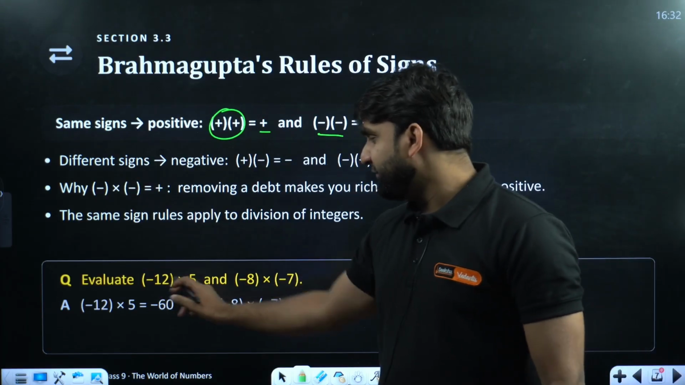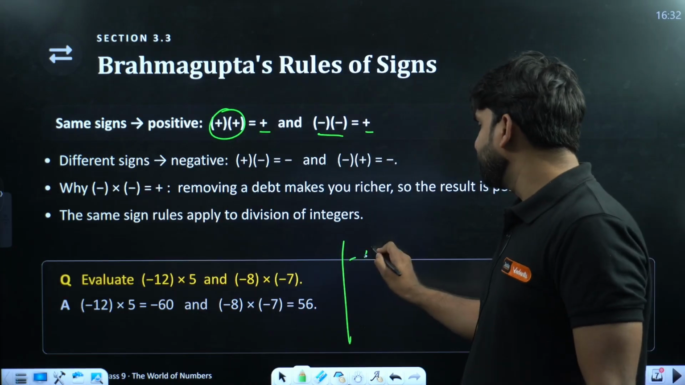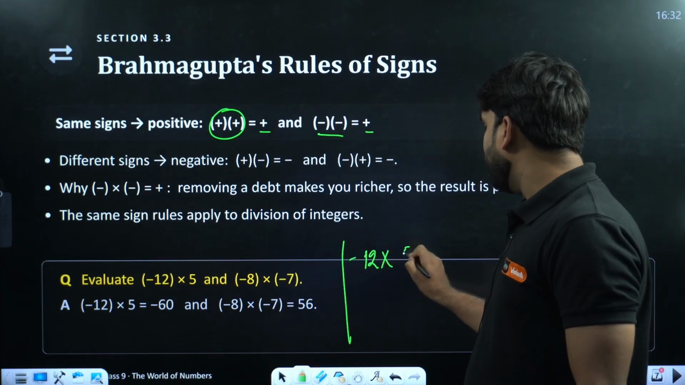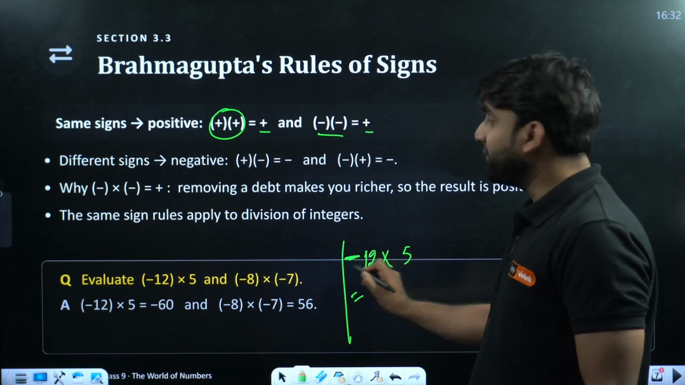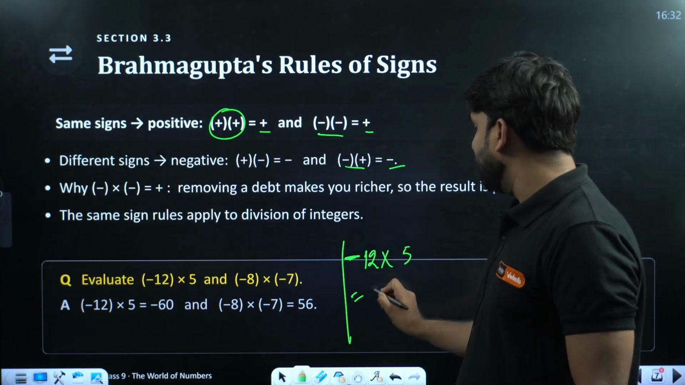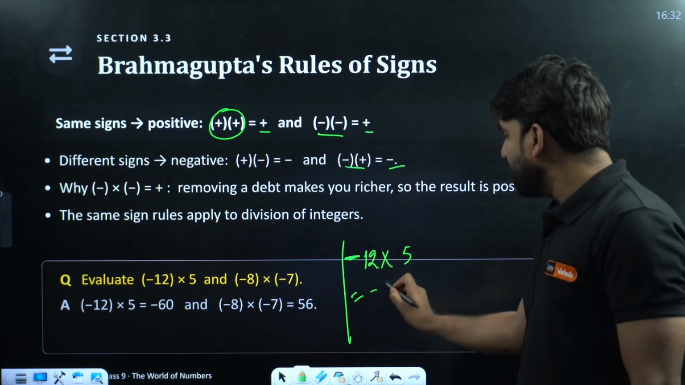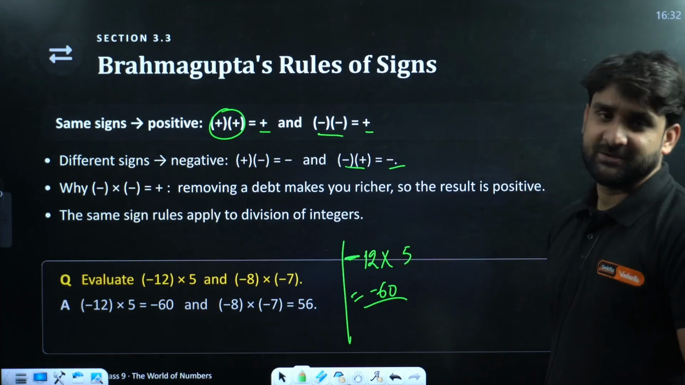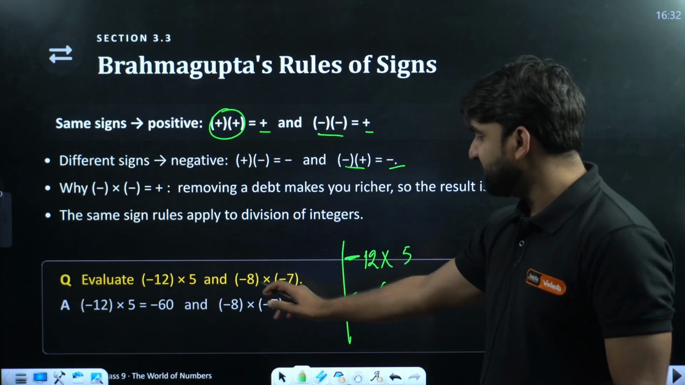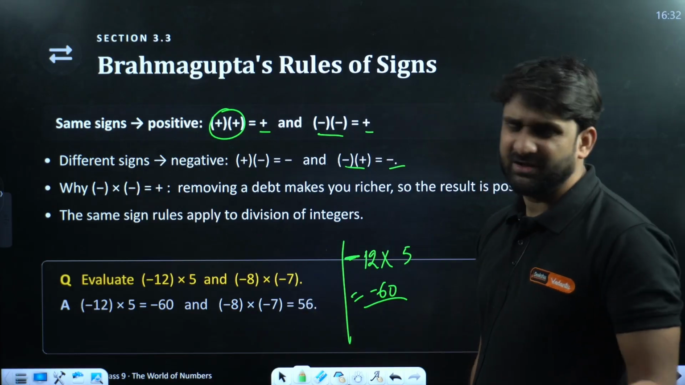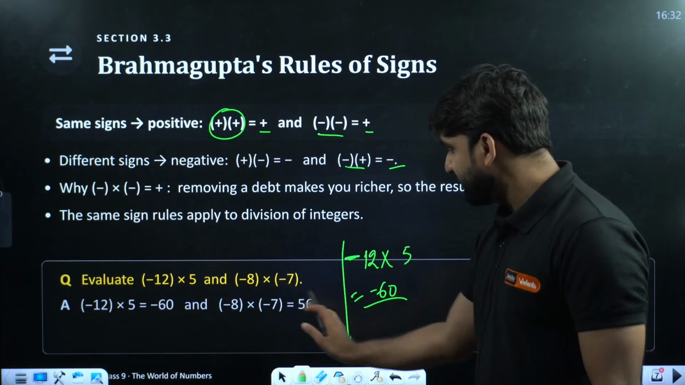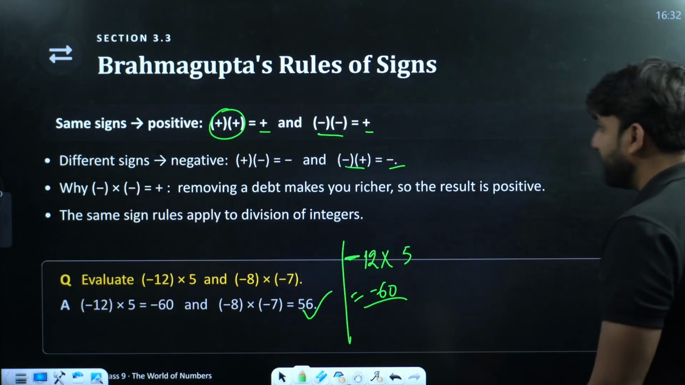So minus 12 into 5 will be what? Now multiply the sign first. So this is negative and this is positive. Negative times positive is negative. So the negative sign will come. Now multiply the numbers. So 12 times 5 is 60. This is the answer. And similarly minus 8 into minus 7, minus minus will become plus. So we don't need to show the sign. If there is nothing, it means a plus sign is there. And 8 times 7 is 56. This is the answer.